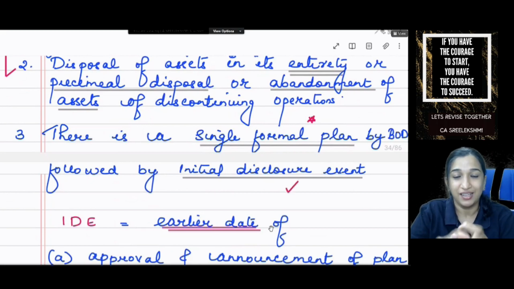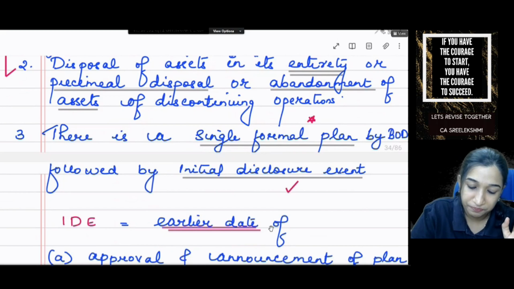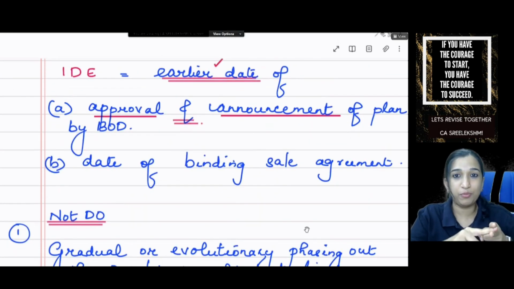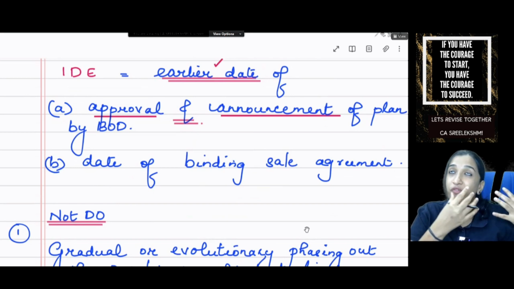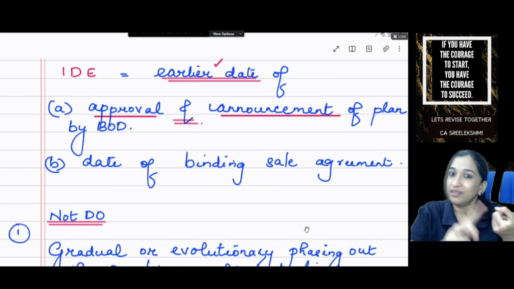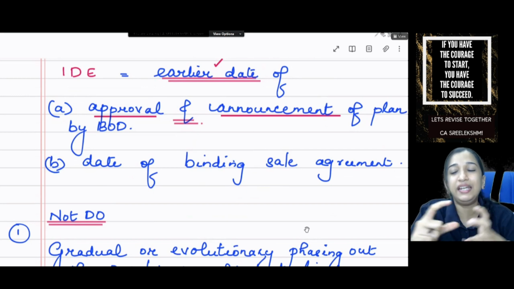What is that? Initial disclosure event, I don't know. What is IDE? Initial disclosure event. That we'll study. Approval and announcement of plan by board of directors. Board of directors approved and announced, made it public. So what is that date? Approval and announcement. Then you should check what is the date of binding sale agreement.